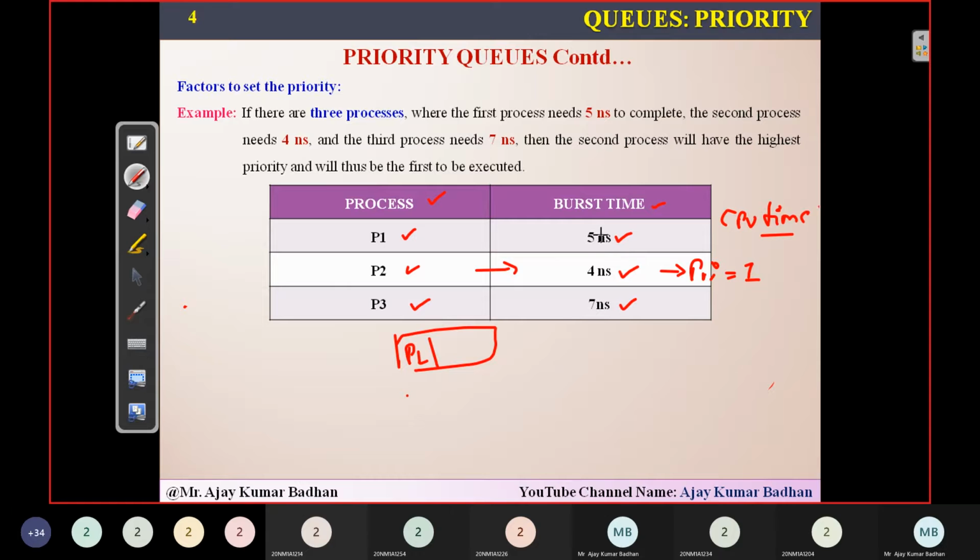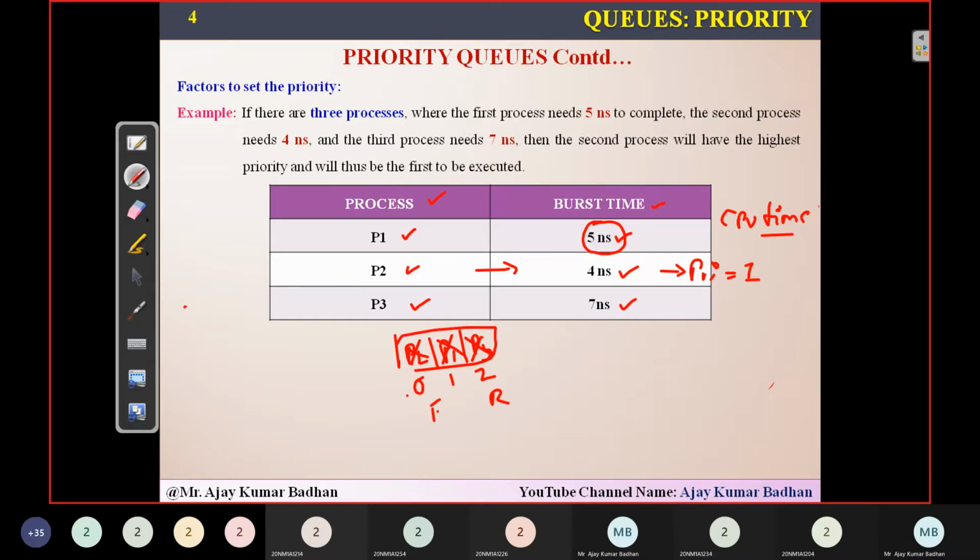And then I'll go to the next one. What is the next one we have here? 5 nanoseconds, so P1 will be inserted here, and then finally P3. Whenever I want to remove an element, you know that these are positions 0, 1, 2. This is your front and this is your rear. Whenever you want to remove an element, whichever element is present at the front will be removed. That is the condition in a priority queue: whichever has the highest priority should be processed first. Who has the highest priority here? Process 2, so it will be deleted. Then process 1 will be deleted, and then process 3 will be deleted.